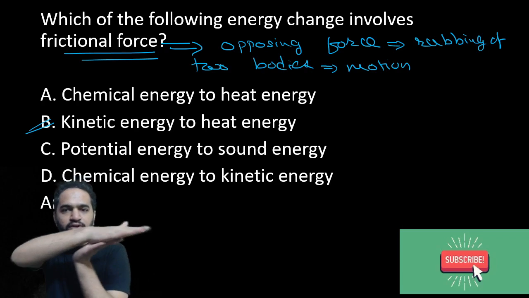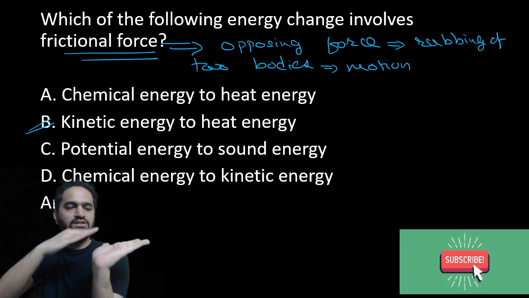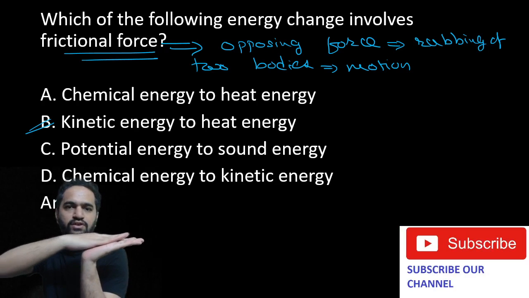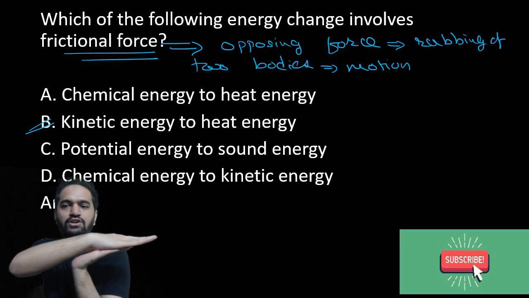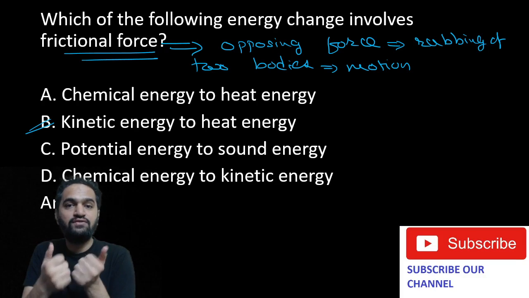When two objects are moving over each other, say this is one object and this is another object, and one is moving over the other, only then are we going to have that opposing force, that frictional force.